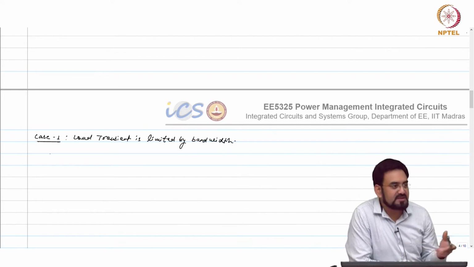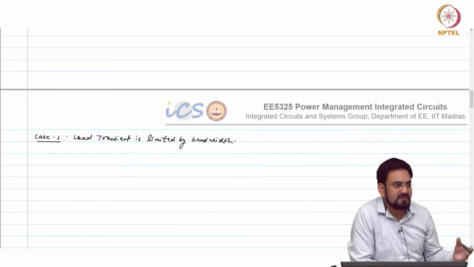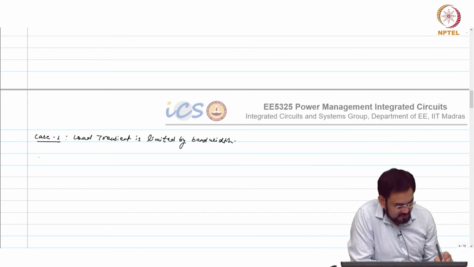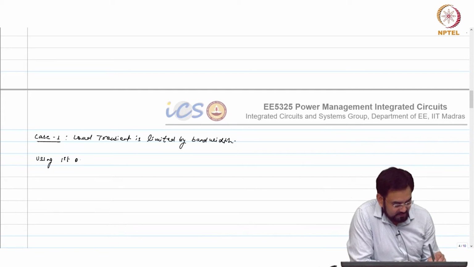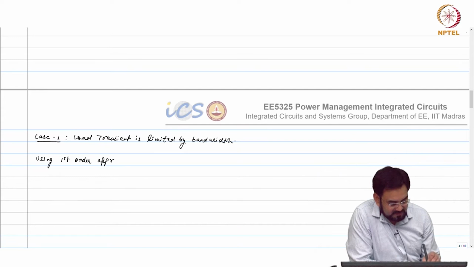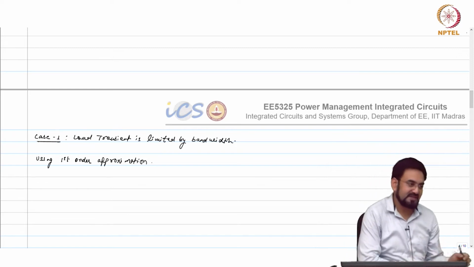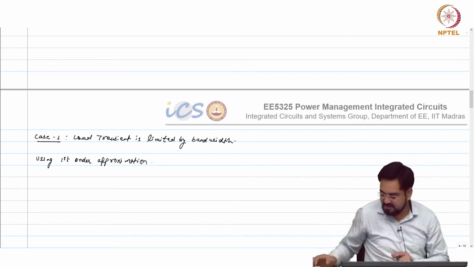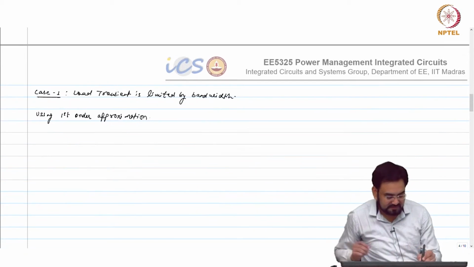So what is the time constant if you know the UGB for a first order system? Using first order approximation, even though it is a second order system, we can approximate to first order.